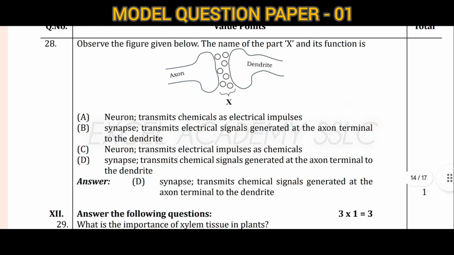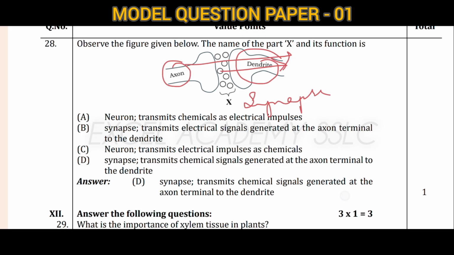Next, observe the given figure. It is a synapse figure. Then the name of the part X. Here we have the axon and the dendrite, and this is the synapse. Here the chemical signal generated at the axon terminal is transmitted to the dendrite, means it will be shared with the dendrite.